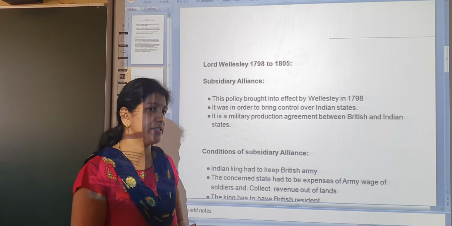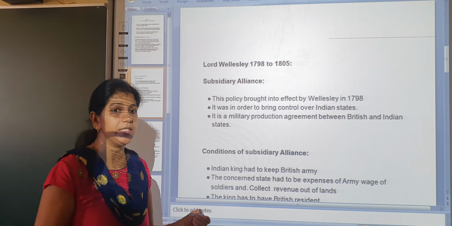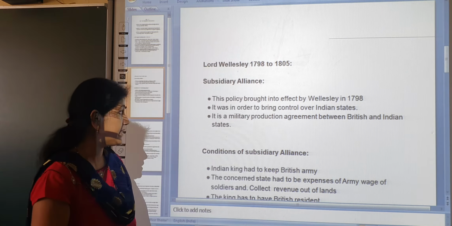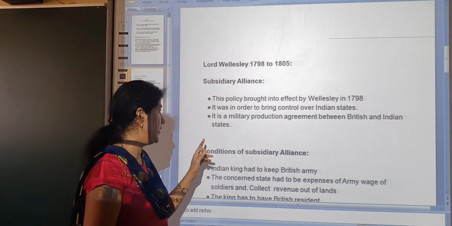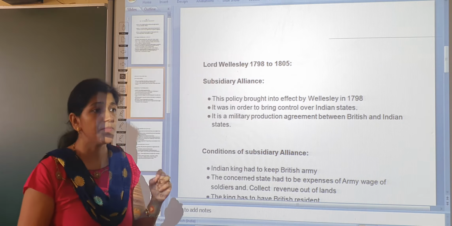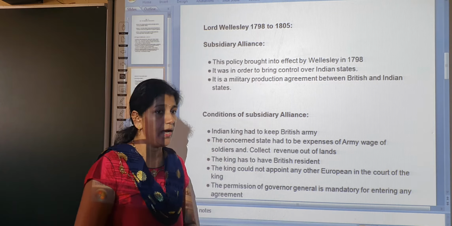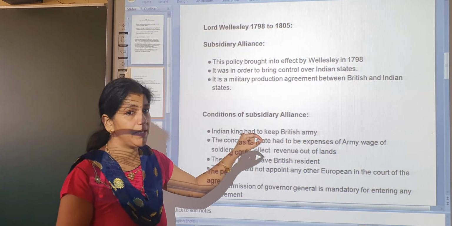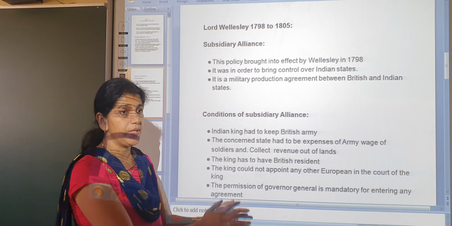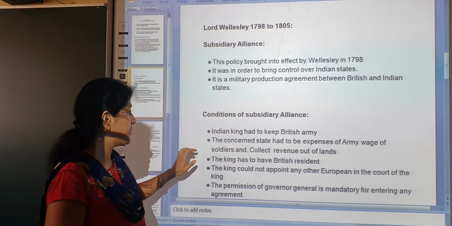What is the meaning of this subsidiary alliance? The subsidiary alliance is an agreement between the British and Indians. It is a military protection agreement between the British and an Indian state. According to this alliance, there are some conditions. First, the Indian king had to keep the British army in his court. The British army is kept in the Indian court. That is the first condition of the subsidiary alliance.